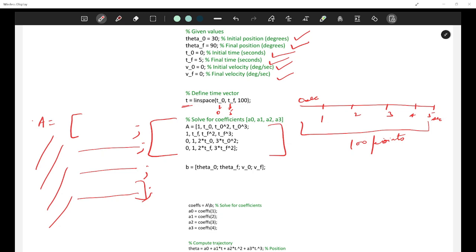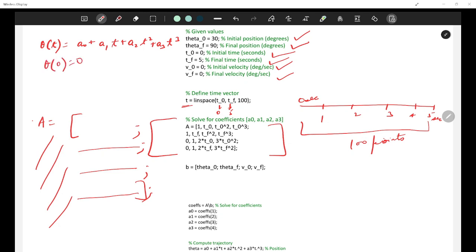Now what is this matrix about? That I'll tell you. Your A is 1, T0, T0 square and T0 cube. We wrote 4 equations. Do you remember that? What is my theta t? It is a0 plus a1 t plus a2 t square plus a3 t cube. This is my first equation, because I'll be using it to relate to theta 0 is equal to 0.